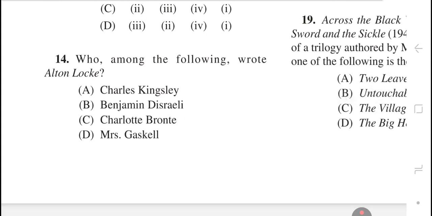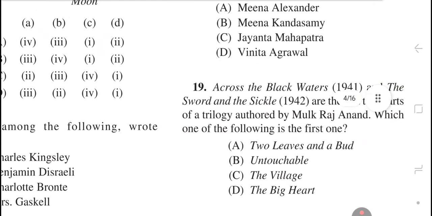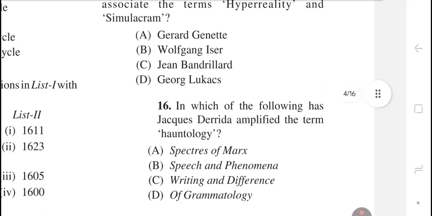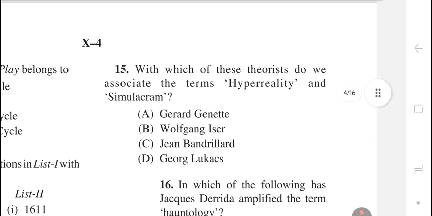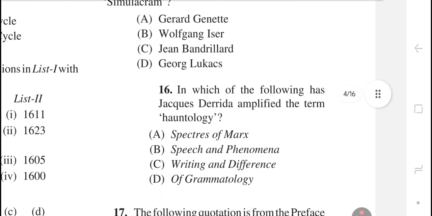Question number 14. Who among the following wrote Alton Locke? The right answer is option number A, Charles Kingsley. Question number 15. With which of these theorists do we associate the terms hyperreality and simulacrum? The right answer is option number C, Jean Baudrillard.